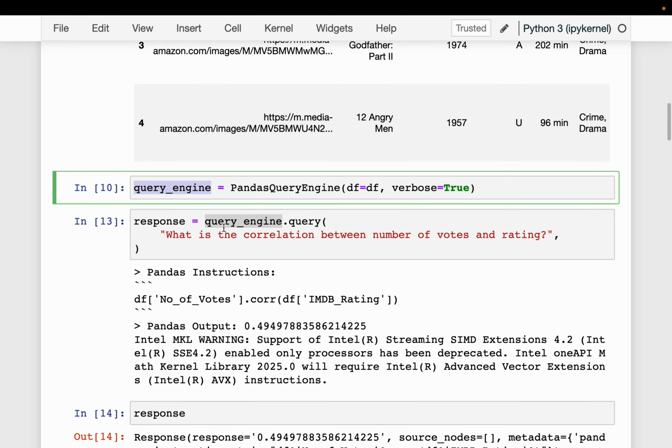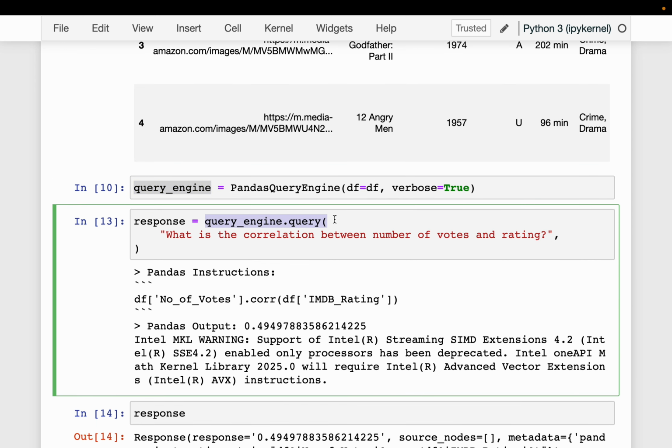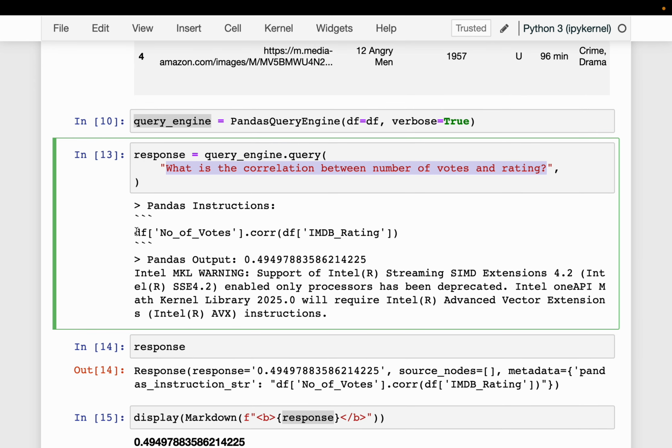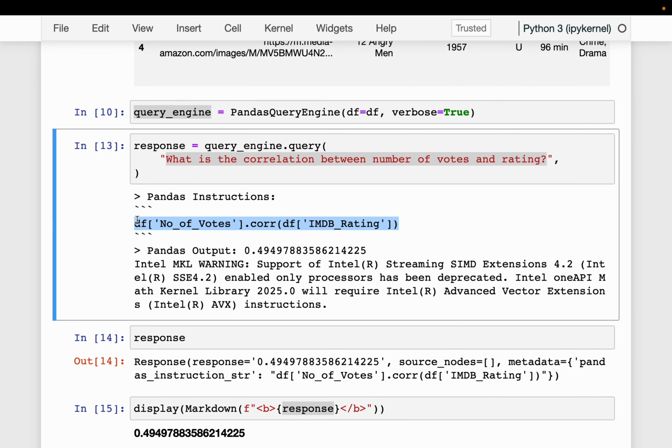So here, query engine dot query, and we are asking the question, what is the correlation between number of votes and ratings? Here it is also showing the code. Now Pandas AI does not show the code. So this is looking right. It is taking the number of votes column from the data frame and applying this correlation function with IMDb rating.